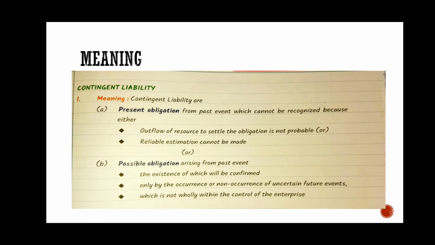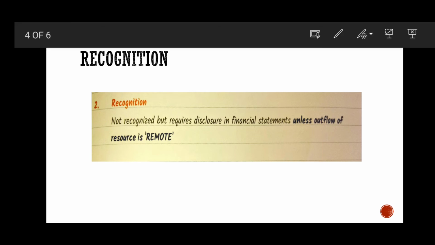Second, how to recognize? Recognition is not required for a contingent liability, but it requires disclosure under financial statements. If it is remote, no need to disclose. So its recognition is not there, but you have to show it in the notes as a disclosure in the financial statements.